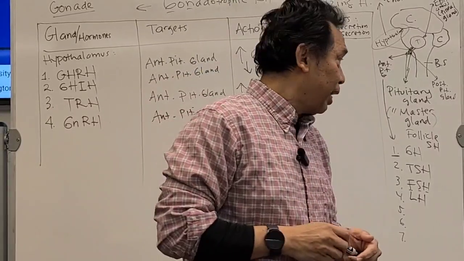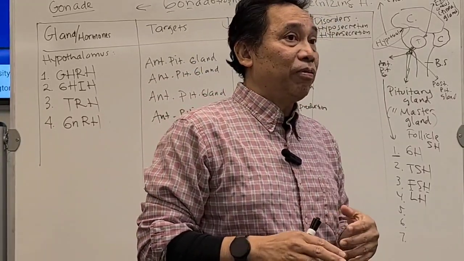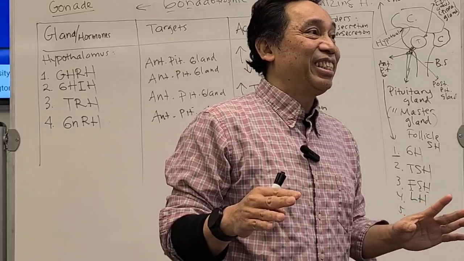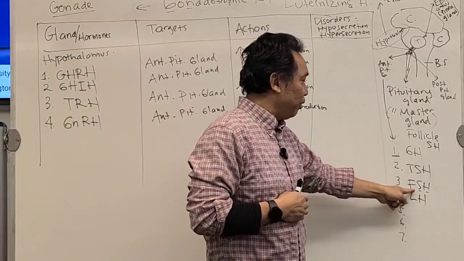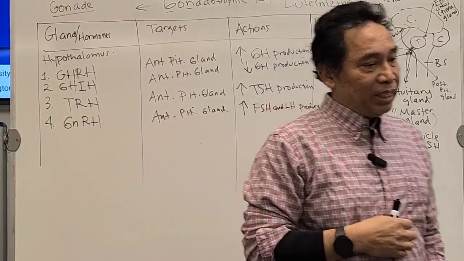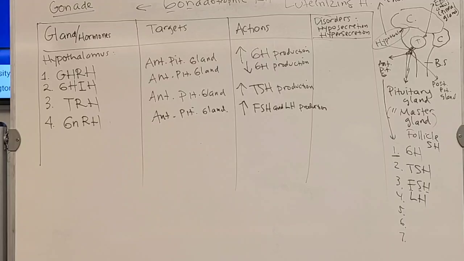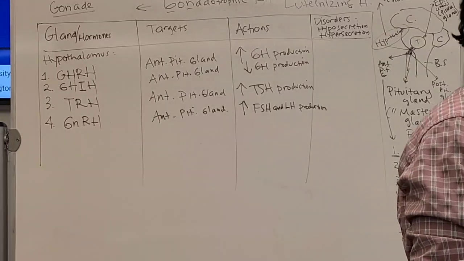There is a cell in the ovary called the follicular cell. It's coming from that name, FSH. So FSH and LH production is stimulated by the gonadotropic releasing hormone.